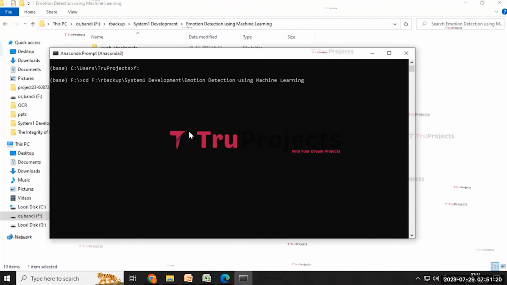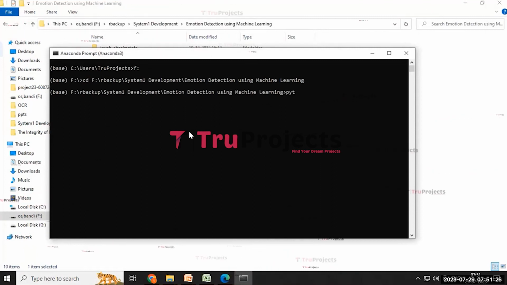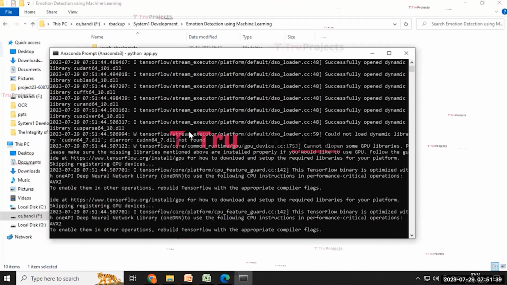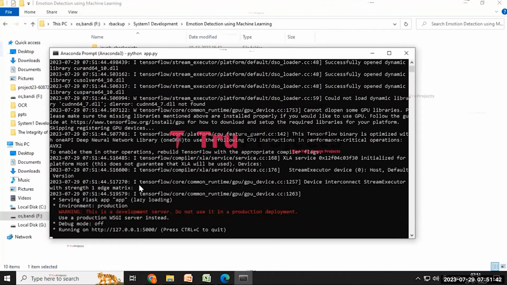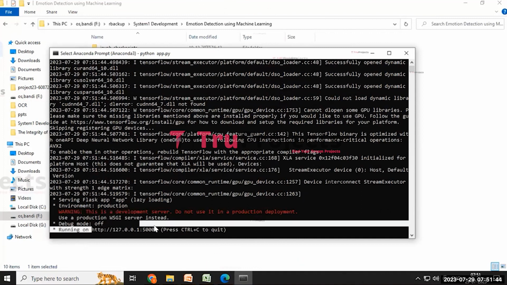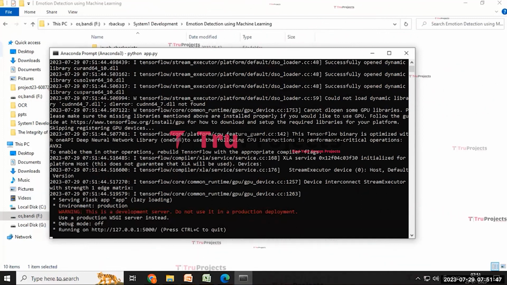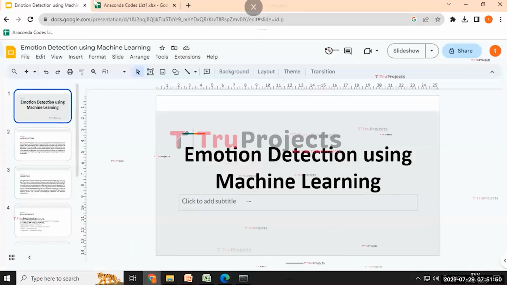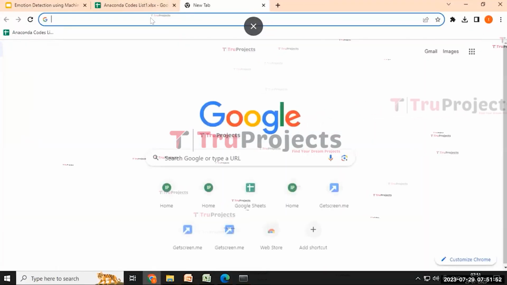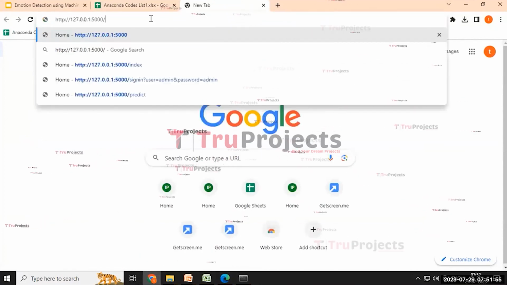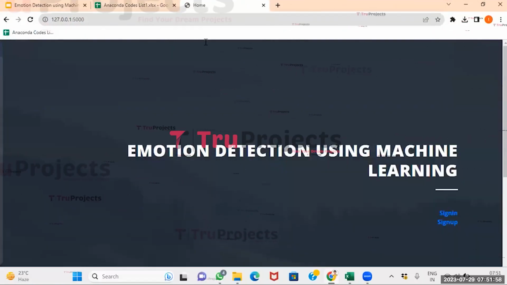By using this, it will change the current directory to the code folder path, and then write a command that is python space app.py. By using this command, it will execute the Python script and perform the runtime check for any syntax errors or logical issues, and then click on the enter button. By this, the app.py file will run on the Flask framework. It will produce a default address like this. We need to copy this default link and paste it on any web browser of our choice. And I prefer to use Google Chrome. I'm pasting this and then opening this link.